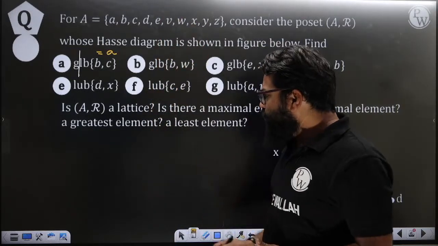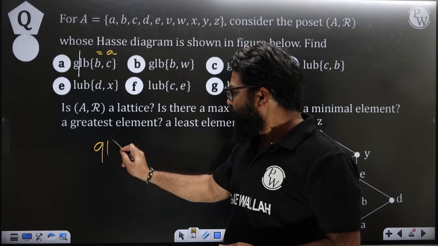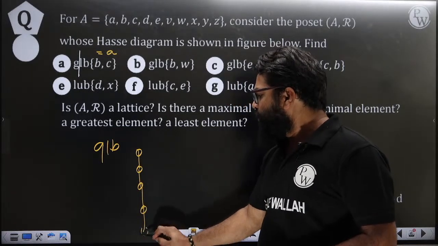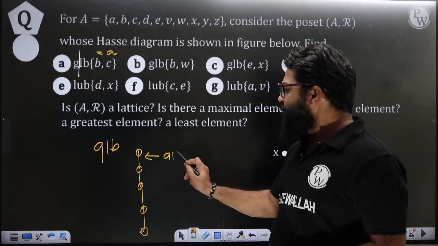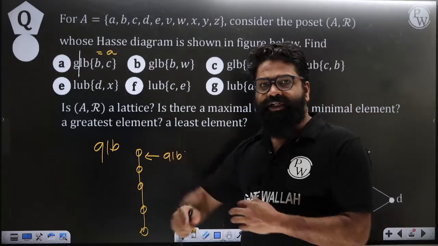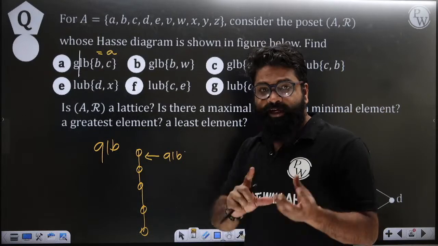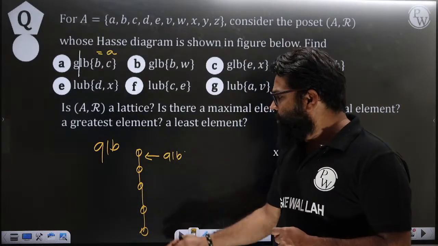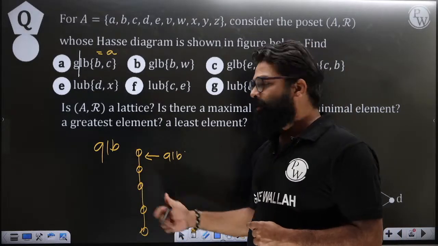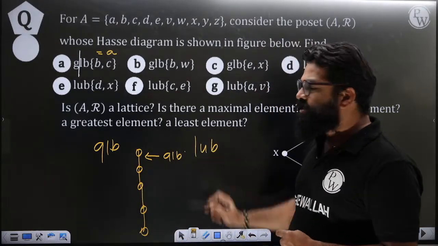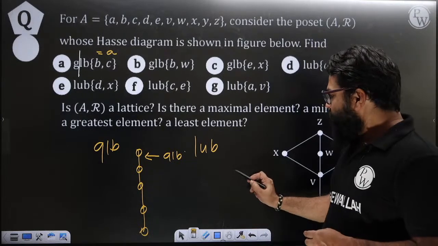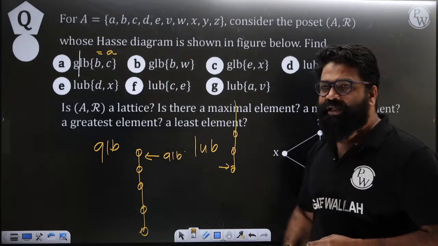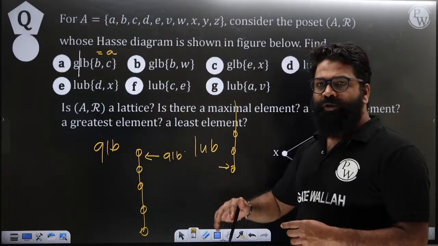You can also try to imagine it like this. For greatest lower bound: lower bounds, and then this element is the greatest lower bound. So it is the greatest among all the lower bounds, and it should maintain the relation also. Next, you have the least upper bound: upper bounds, and then this element is called the least upper bound. That will be very helpful.